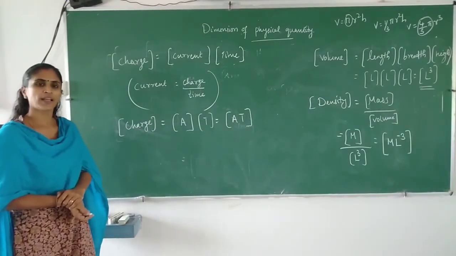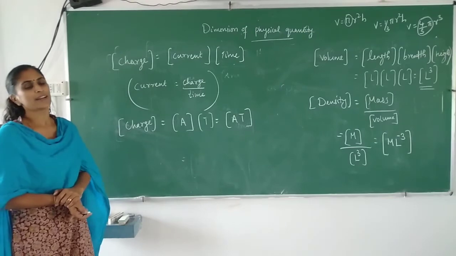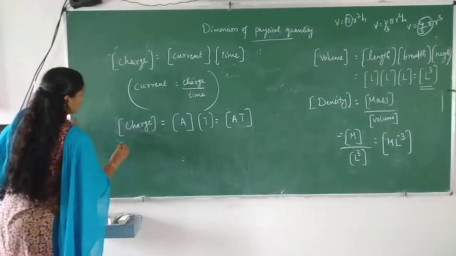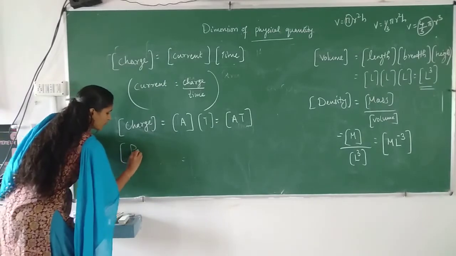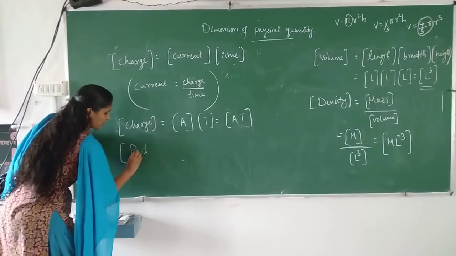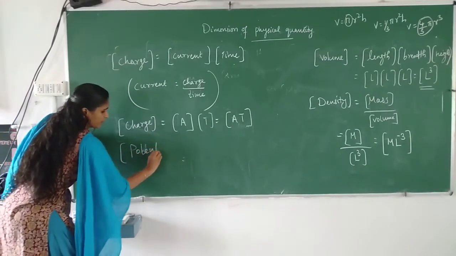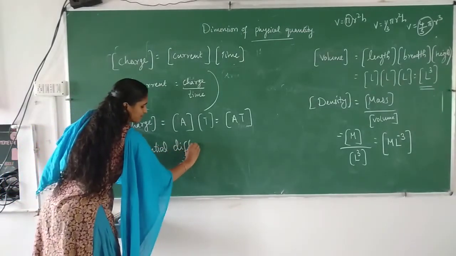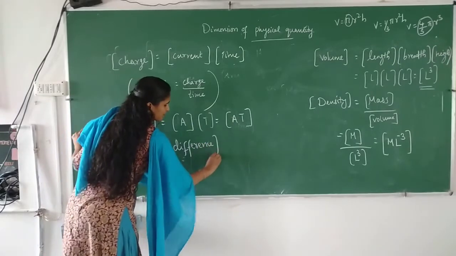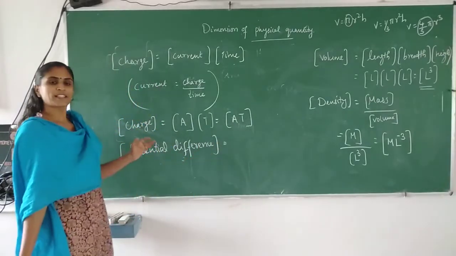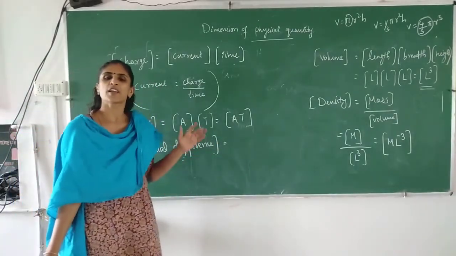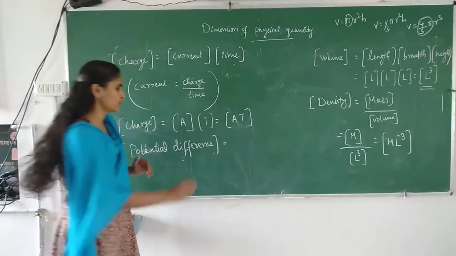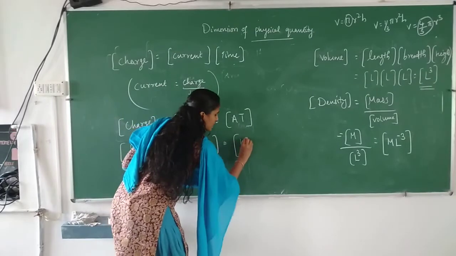Understood? Now you can find the dimension of potential difference. So what is the formula to find potential difference? Potential difference is equal to work done divided by charge. No? Work by charge.